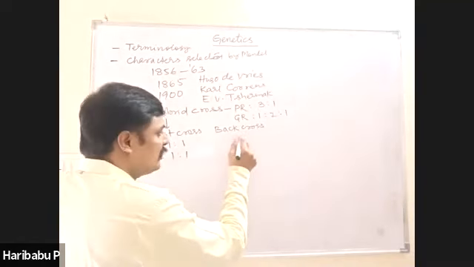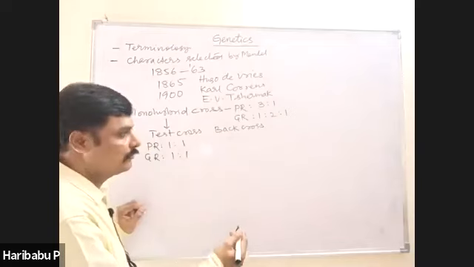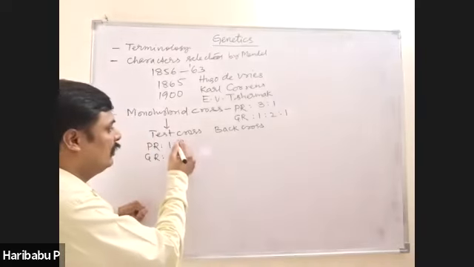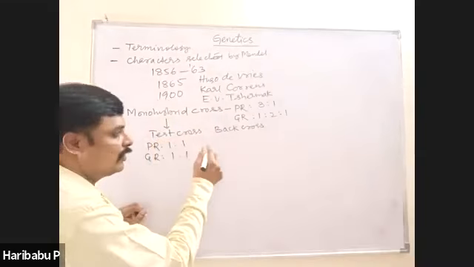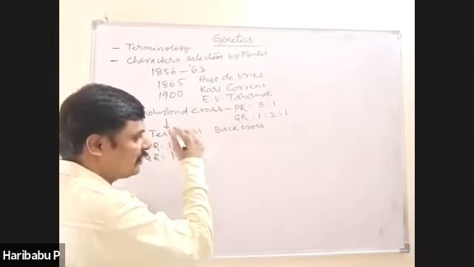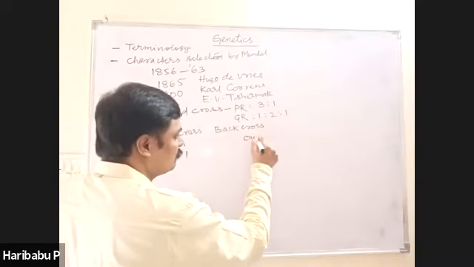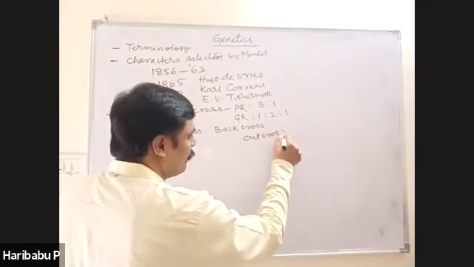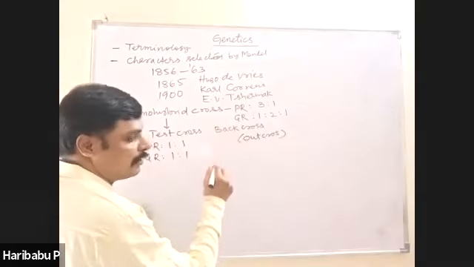Similarly, back cross means a cross of F1 with either of the parents. If F1 is crossed with the recessive parent, that is a test cross. If F1 is crossed with the dominant parent, then it is called out cross. Therefore, test cross plus out cross is equal to back cross.